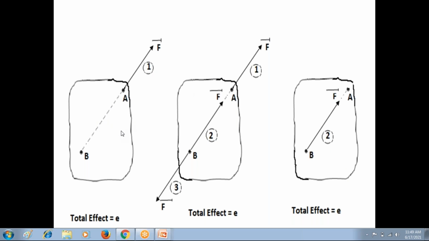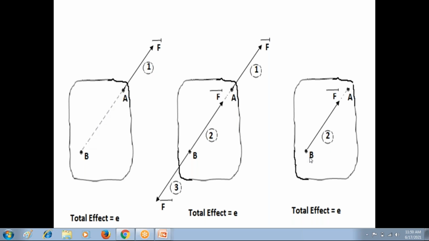In the first diagram, the force F bar is acting at point A, having the effect E on the rigid body. In the third diagram, the force F bar is acting at point B. Still the force F bar has the same effect on the rigid body as E. In the first diagram the point of application is A, and in the third diagram it is B. But point A and point B are on the same line of action of force F bar.